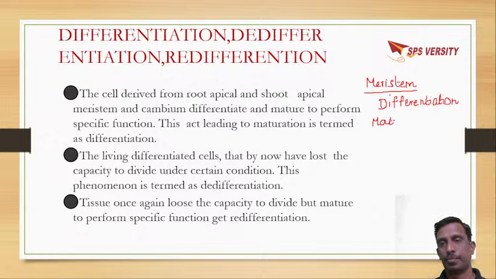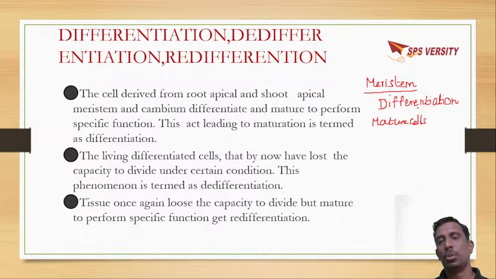So they will become mature cells. That is, the process is differentiation. So these mature cells, which have lost the property of cell division,